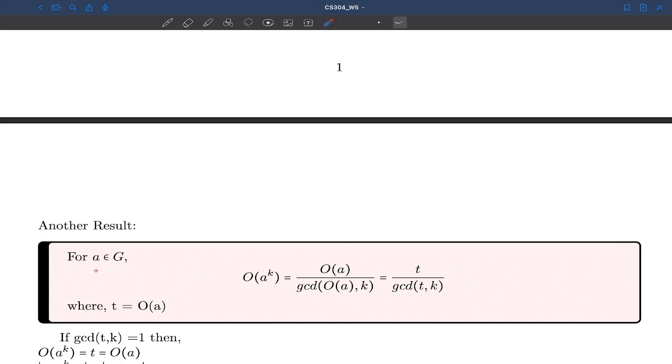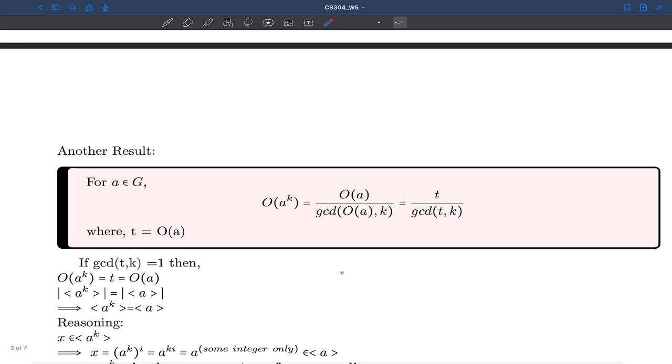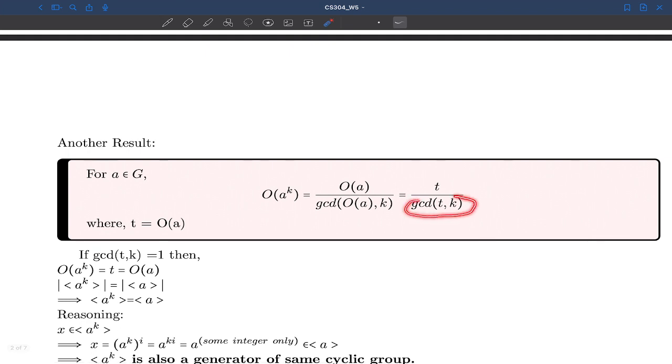So if I have A belongs to G, and I know the order of A, but I want to find the order of this A superscript K, for that we have this result which you have to remember: it is equal to the order of A divided by GCD, GCD is HCF, greatest common divisor, between the order of A and this label K. So if, let's say, the order of A is T, then the order of AK will be T divided by the GCD of T and K. Where T is my order of A. Now, what if this GCD becomes 1?